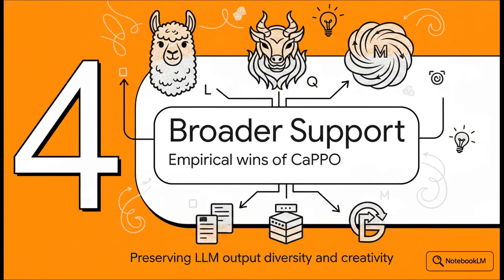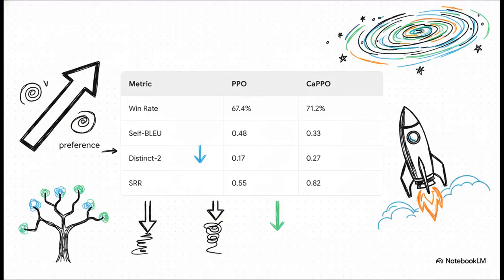All right, Section 4, better models, broader support. Let's look at the empirical wins. When you actually test this on heavy hitters like Llama, Qwen, and Mistral across multiple datasets, the macro averaged results are just wow. CAPPO doesn't just bump the preference win rate from 67.4% to 71.2%, it absolutely crushes the diversity problem. Self-BLEU, which measures redundancy, drops from 0.48 to 0.33. Distinct-2 diversity jumps up, and the crown jewel, it recovers the support retention ratio, leaping from a super restrictive 0.55 under standard PPO to an incredible 0.82.